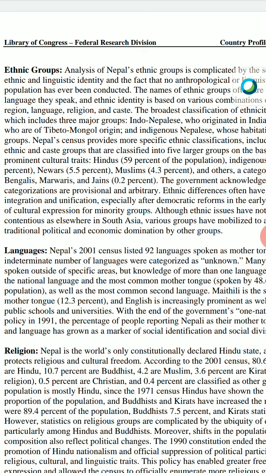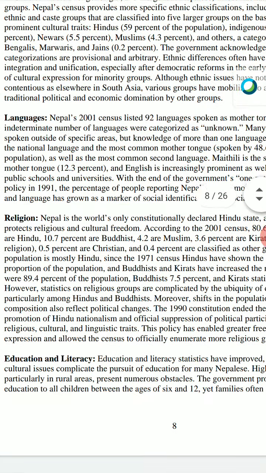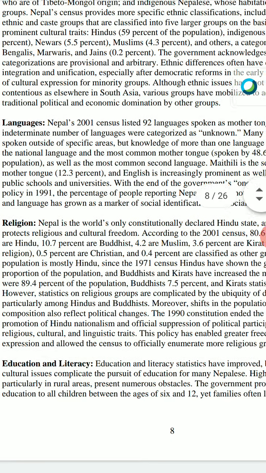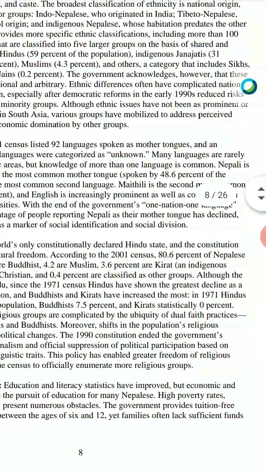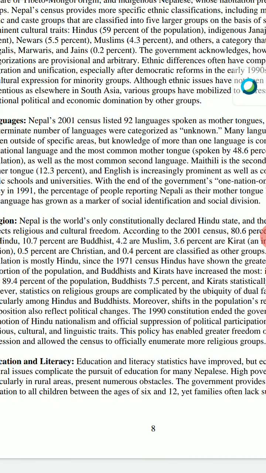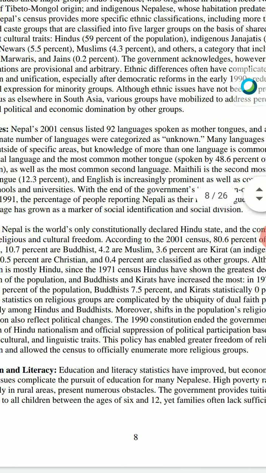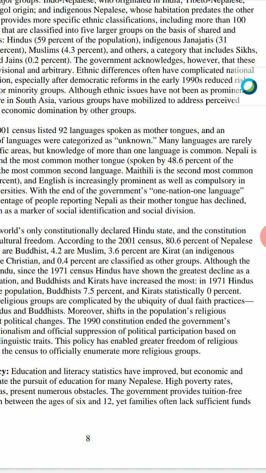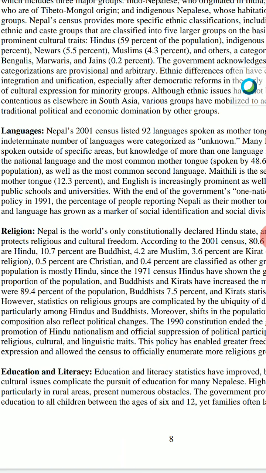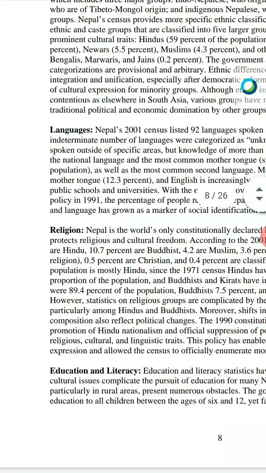Talking about religion, 80% is Hindu population, 10.7% are Buddhist, 4.2% are Muslims, 3.6% are Kirat population, an indigenous religion which is there in Nepal, and the rest are 0.5%, less than 1%, Christians, while 0.4% are classified as other religious groups. So the majority is Hindu religion, the second major religion is Buddhist. So this was all about the religious composition of Nepal.